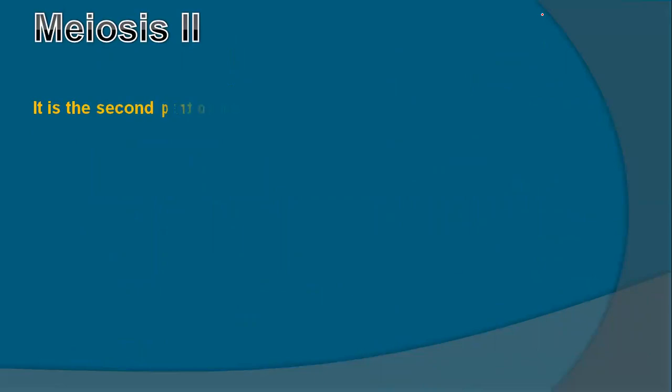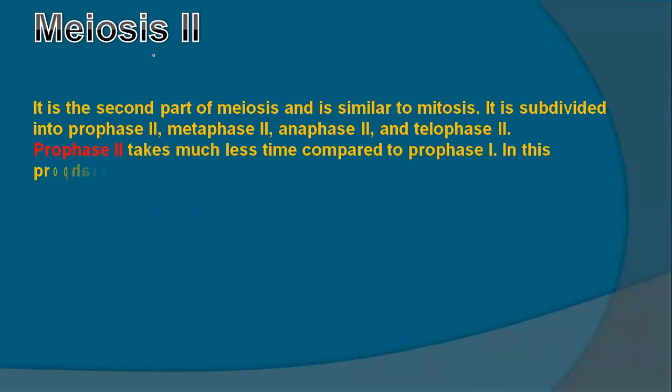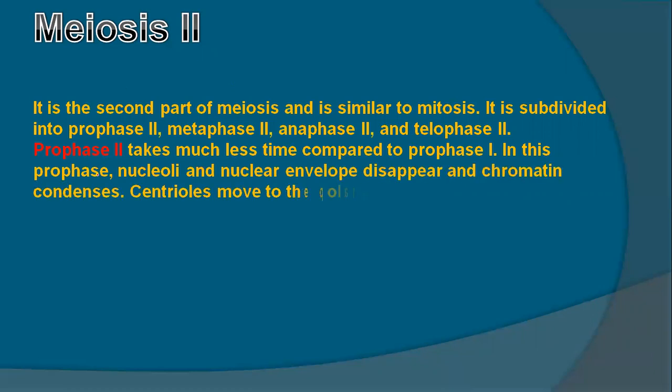So then we'll talk about meiosis 2. This is the second part of the meiosis and similar to mitosis. So that's why meiosis 2 is exactly the same as mitosis. It is subdivided into prophase 2, metaphase 2, anaphase 2, and telophase 2.